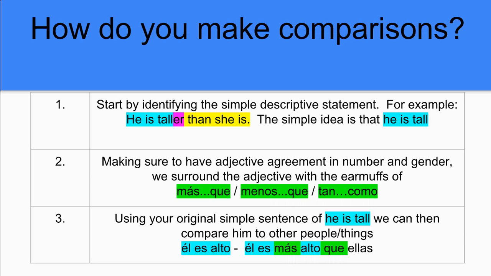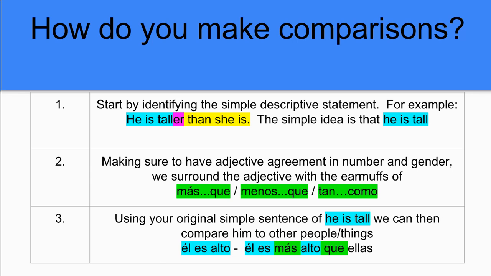For Spanish, we only have the one form. It's going to be the more form. That er form does not even exist. So step one, start by identifying the simple descriptive statement. For example, what are you trying to express? If your idea is ultimately that he is taller than she is, your simple idea is that he is tall. So start with that basic Spanish. Él es alto. Once we have that established, then we can start adjusting things as need be.